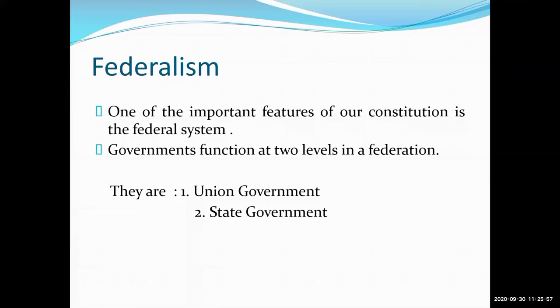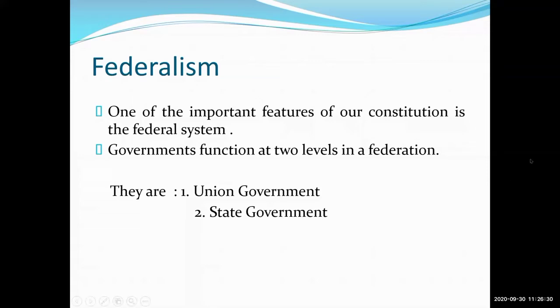In countries with large territories and huge populations, government is run by a federal system. Ruling a large territory from a single capital city is not only difficult but may also lead to the neglect of some far-flung areas. The people residing there cannot participate in the affairs of the government.